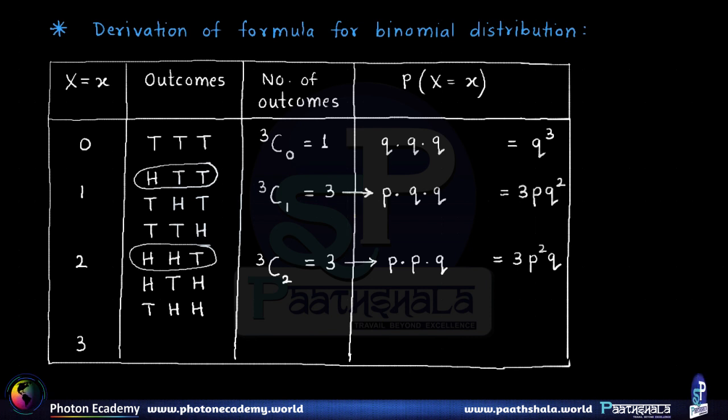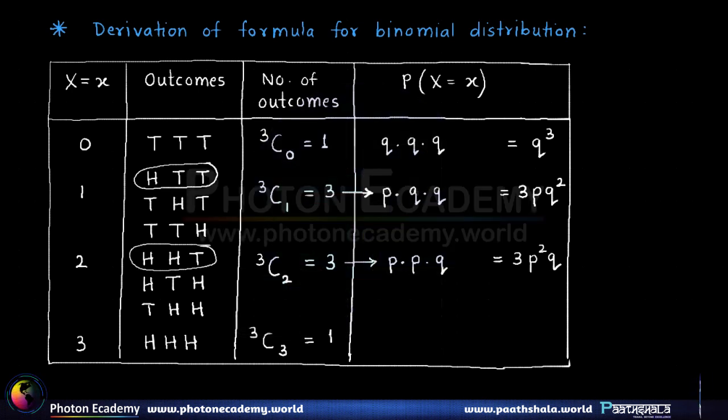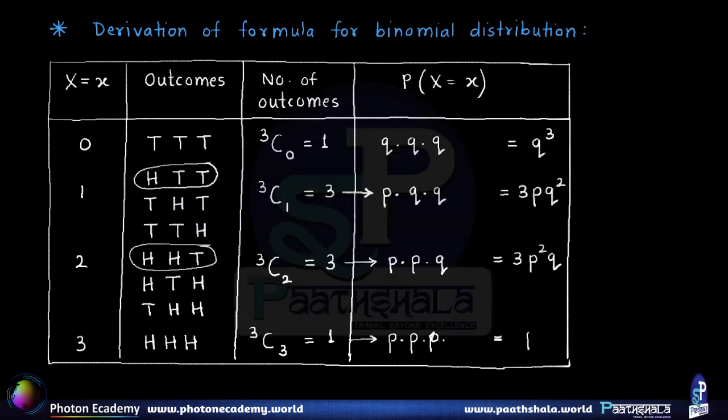And lastly, to have all the 3 successes, that means we have all the 3 coins giving us head, which is nothing but 3C3, so that is only 1 outcome. And since all the coins give us success, we have the corresponding probability as the product of P, P and P, right? Which is nothing but equal to P cube.